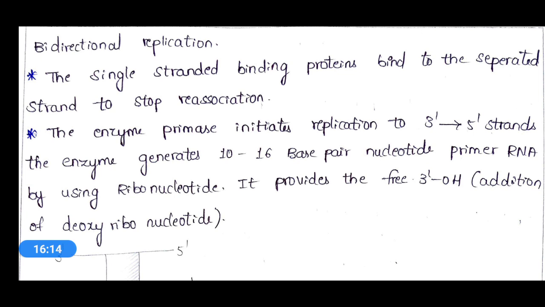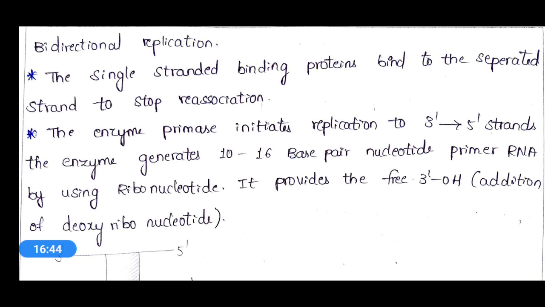For this process, it uses ribonucleotide. This enzyme primase will utilize ribonucleotide, and in the 5 prime to 3 prime direction, it will produce an RNA primer, whose length is 10 to 16 base pair.